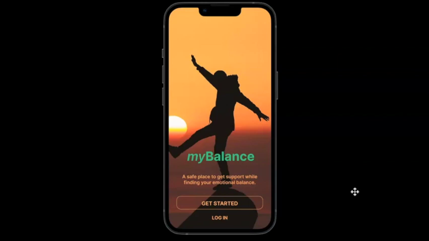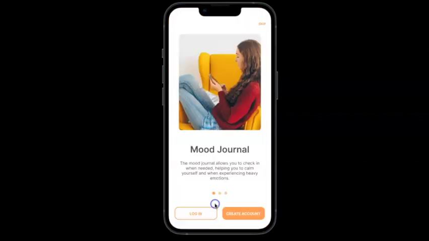So the purpose of My Balance is to provide a safe place for our users to get support while they are in the process of finding their emotional balance. Let's get into some of the features that are included within this app. So we're going to get started.